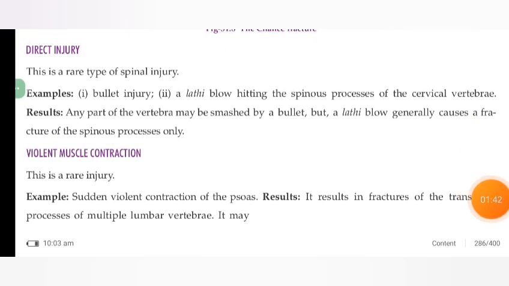Direct injury. This is a rare type of spinal injury. Examples: bullet injury, lathi blow hitting the spinous process of the cervical vertebra. Any part of a vertebra may be smashed by a bullet, but a lathi blow generally causes a fracture of the spinous processes only.